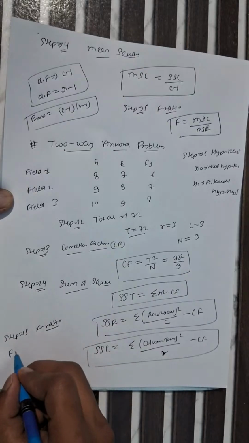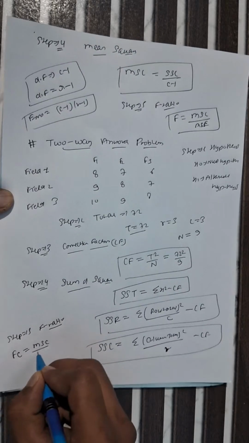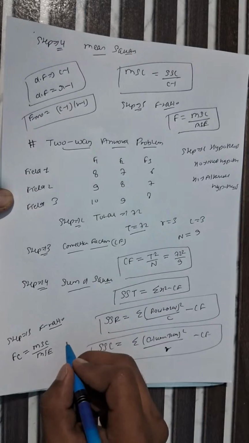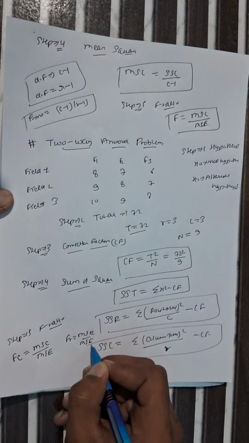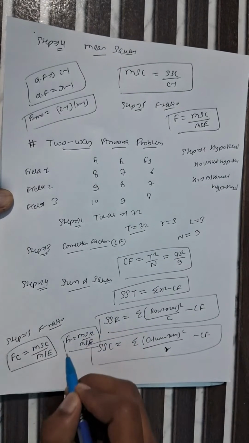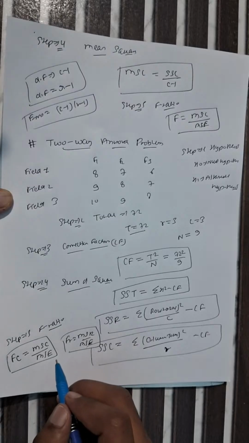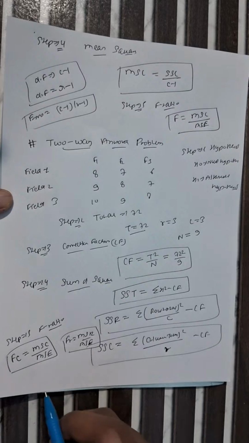The F ratio for column equals mean square of column divided by mean square of error, and for row, mean square of row divided by mean square of error. So in both, the denominator is the same. This is the formula. You have to write it in the examination, and you have to compare with the table value given in the question to accept or reject the null hypothesis, according to the given value or calculated value.